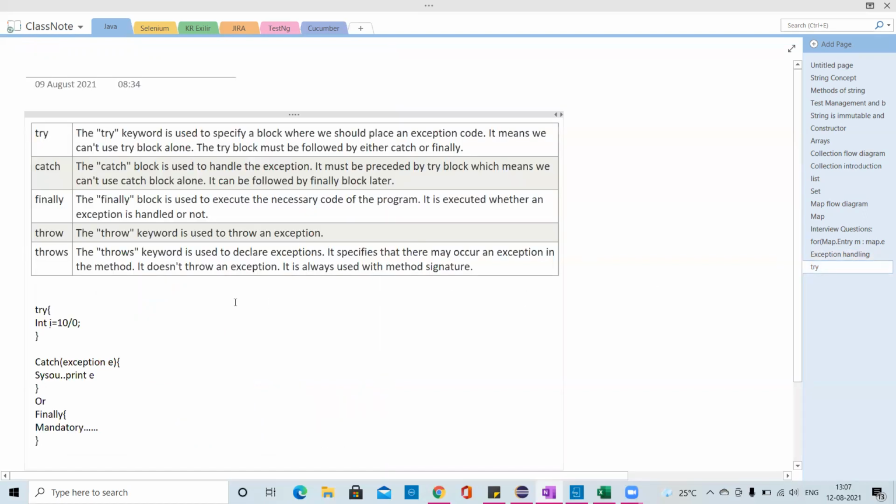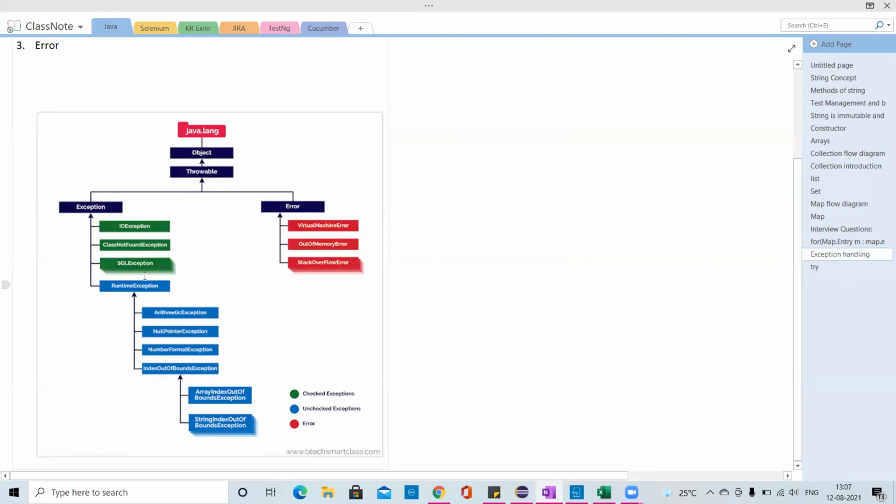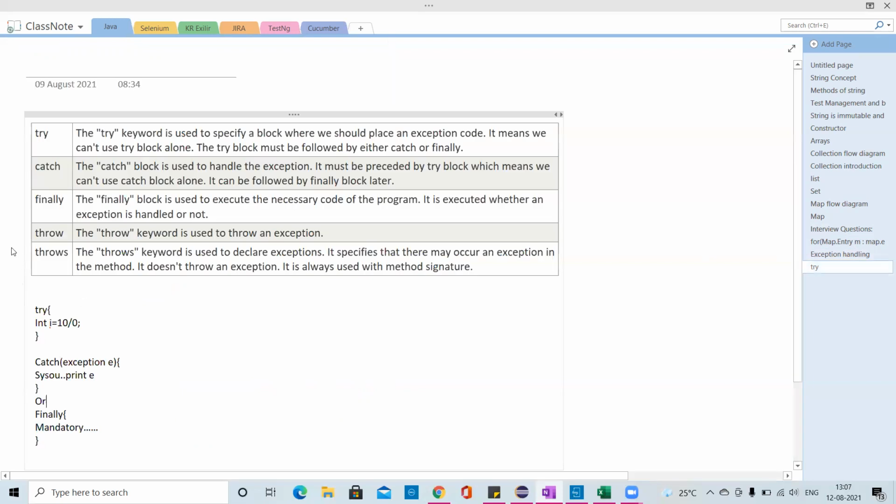Before getting into that, that was just theoretically what exceptions are. Now, if you want to handle an exception, these are the ways: try block, catch block, finally block, throw and throws. These are the keywords which we have. Try is the one where, if you have any line of code that may give you an exception, it will be inside the try block. The risky code will be inside the try block.